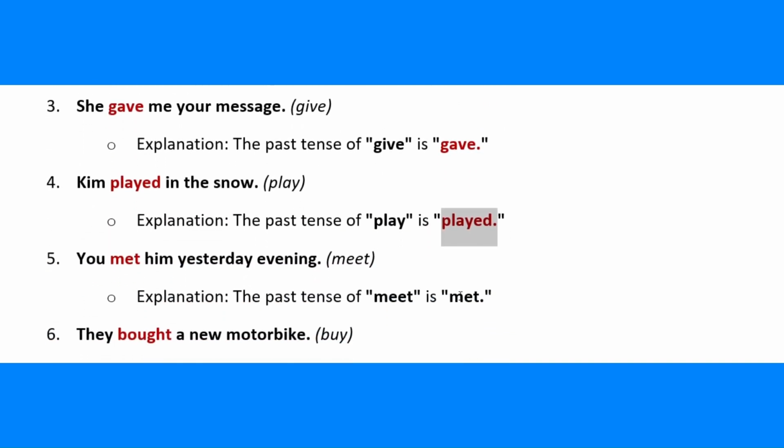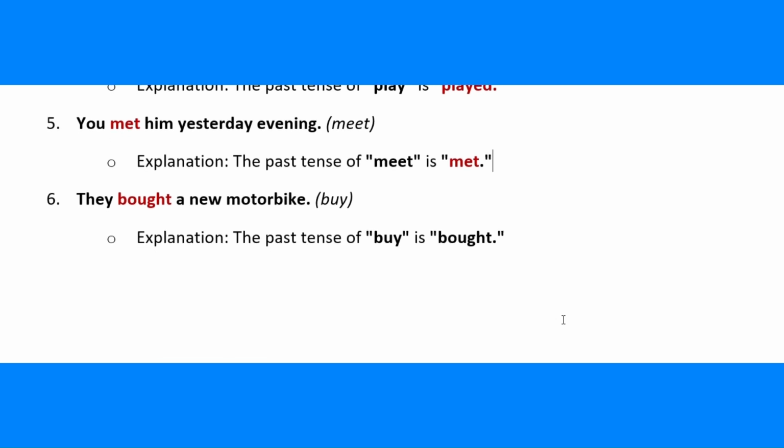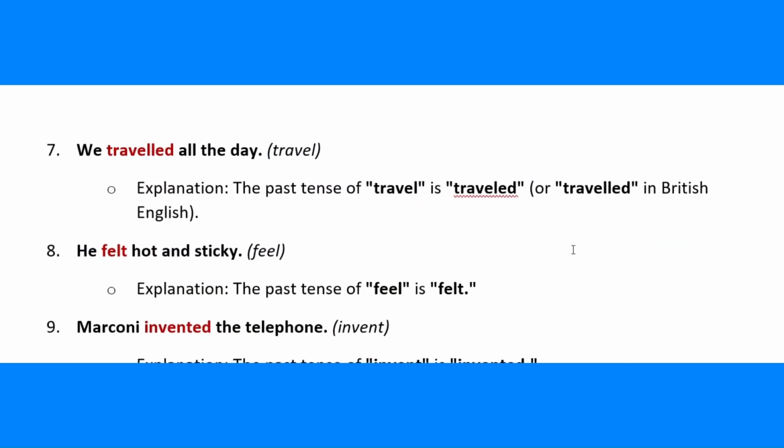You met him yesterday evening. Meet. Explanation. The past tense of meet is met. They bought a new motorbike. Buy. Explanation. The past tense of buy is bought. We traveled all the day. Travel. Explanation. The past tense of travel is traveled, or travelled in British English.